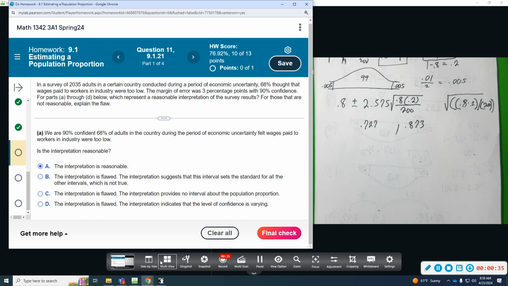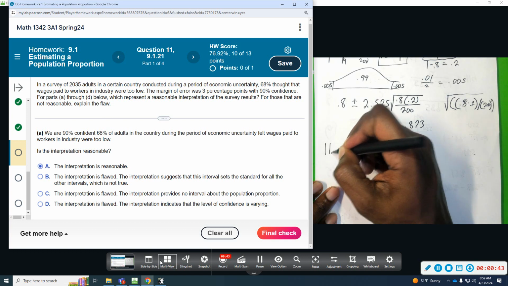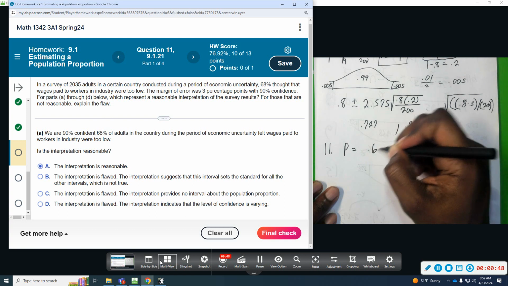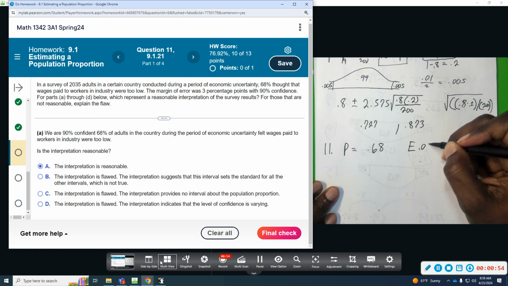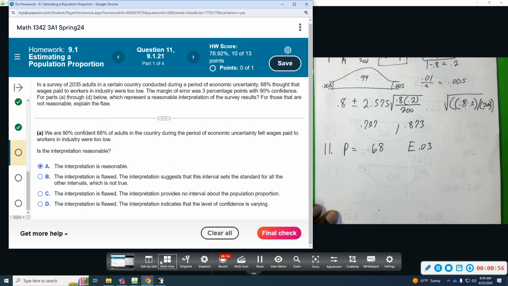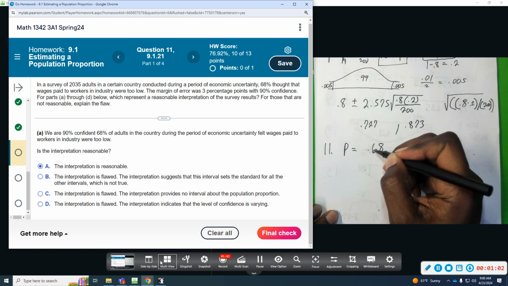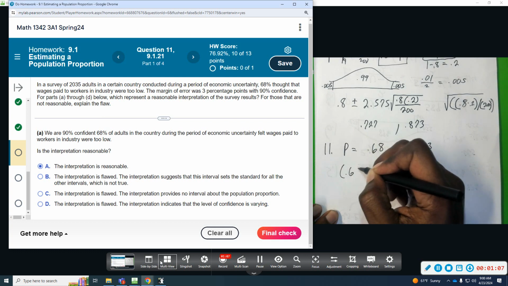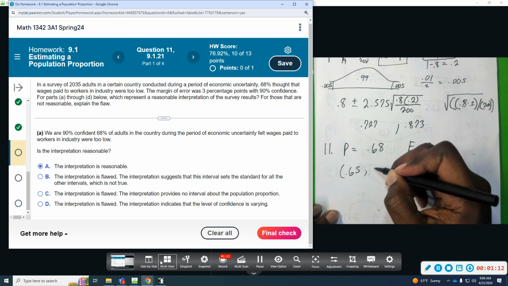Okay, so what they're telling us is that we've done a survey, and from this survey, we got that the proportion that thought they were too low was 0.68. They said the margin of error was 3 percentage points, so that's 0.03. All right, so with 90% confidence, that means that the true proportion would be, if we do 0.68 minus 0.03, that would be 0.65. And if I add 0.03, that would give me 0.71.